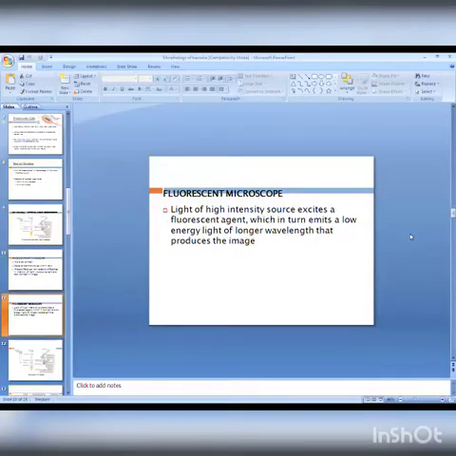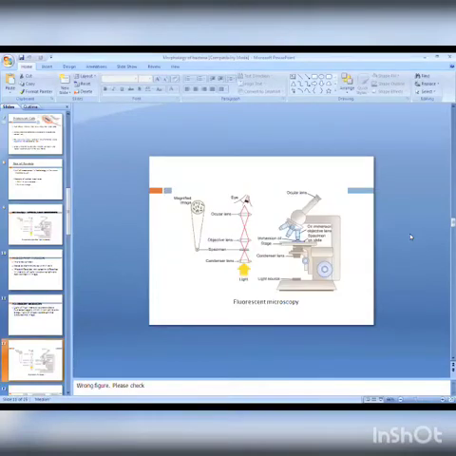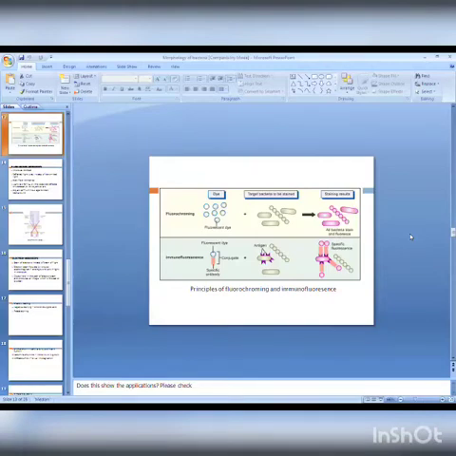Then one more type of microscope sometimes used in our laboratory is the fluorescent microscope. In the fluorescent microscope, a high intensity light source excites a fluorescent agent, which in turn emits a low energy light of longer wavelength that produces the image. So the fluorescent microscopy technique is also used for special purposes. This one is a picture of the fluorescent microscope. The special condenser is there, and the fluorescent dye, either acridine orange or auramine, is used for staining the bacteria.